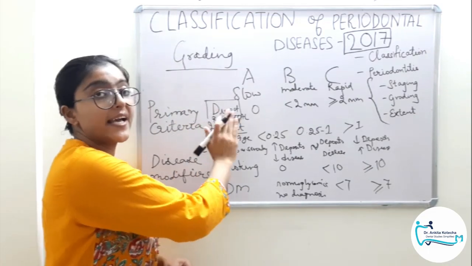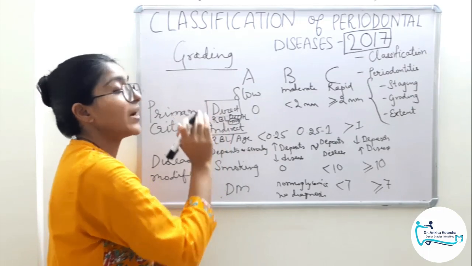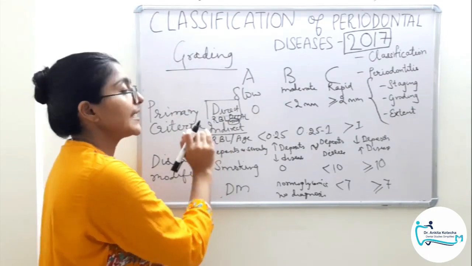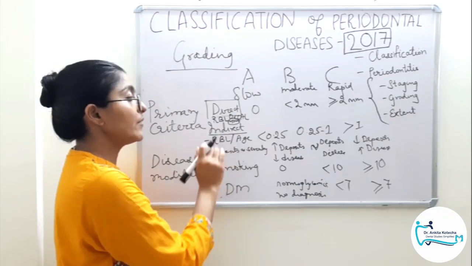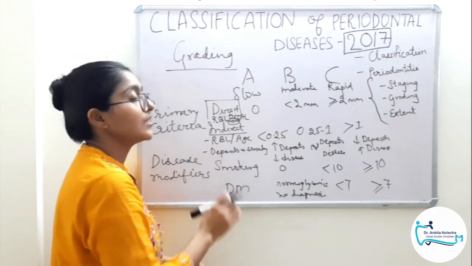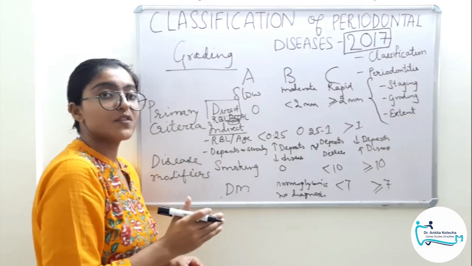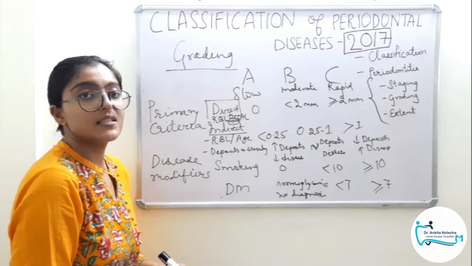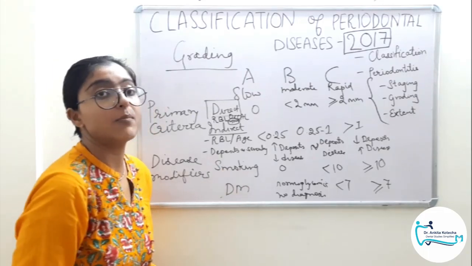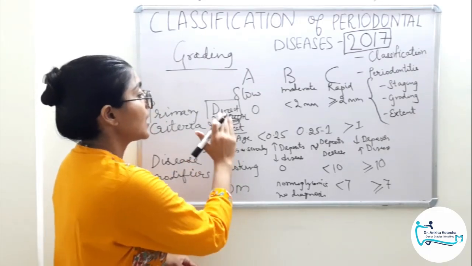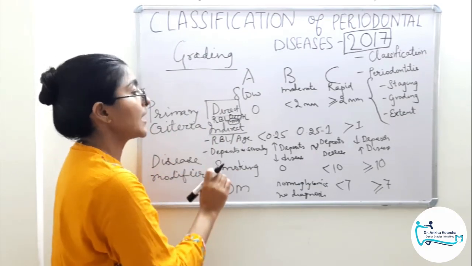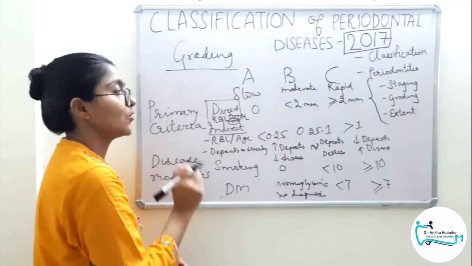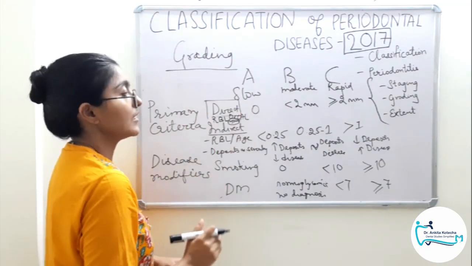Primary criteria is direct evidence of the disease progression by radiographic bone loss or attachment loss in mm. If unavailable, indirect measures are radiographic bone loss by age and the correlation between the amount of deposits and the disease severity, followed by assessment of the disease modifiers, mainly smoking and diabetes. Now practically speaking, for assessment of primary criteria, we have radiographs and we have the attachment loss already noted down. So from there we can have our grading.